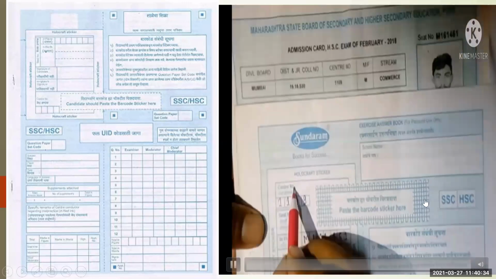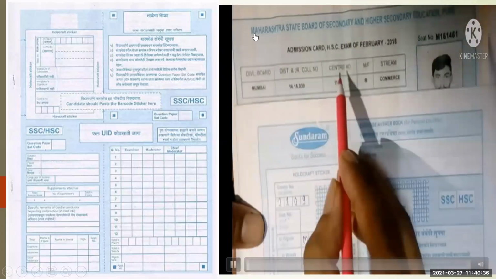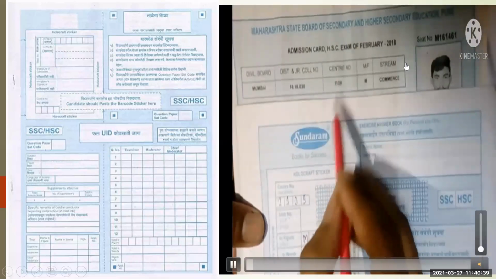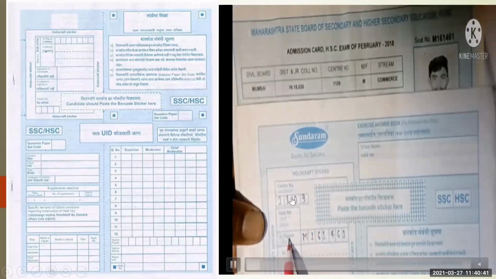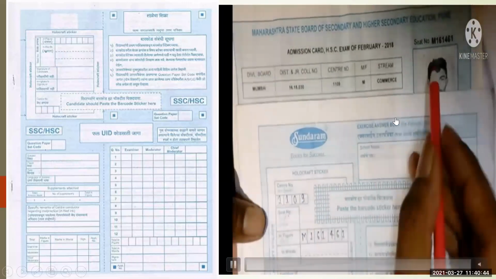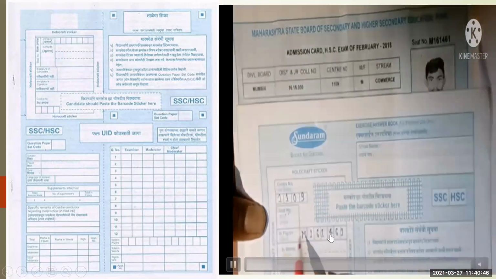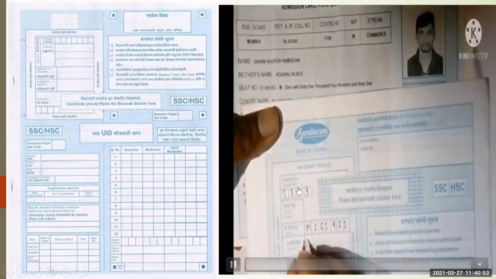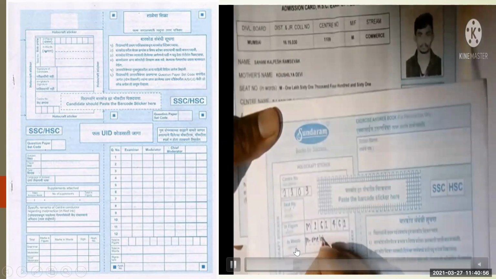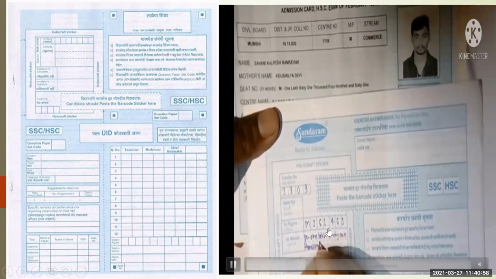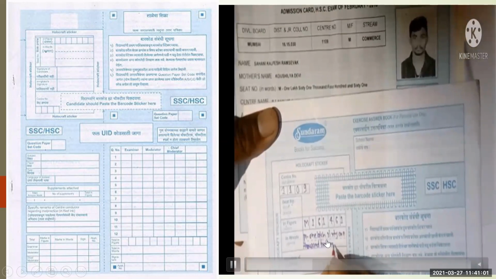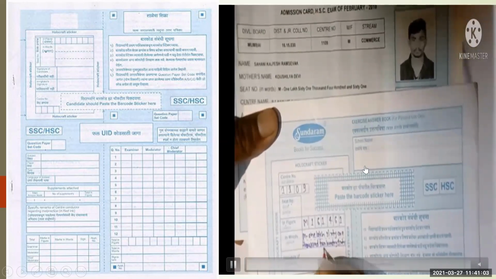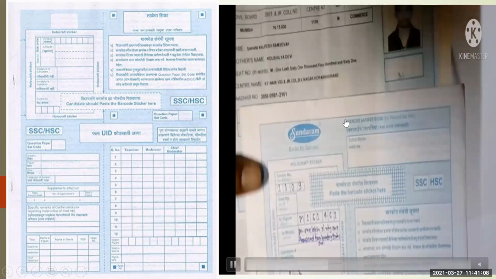You will have a center number provided on your hall ticket. You have to write down that center number. You will have a seat number. That seat number you have to fill in figures. Then in words, it is mentioned on the hall ticket. You have to copy this down as your seat number in words. In this way you can copy it down. This is just a demo. Okay, in this way you have to fill your answer paper.